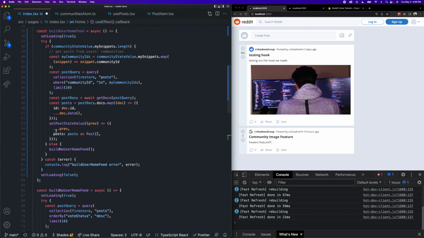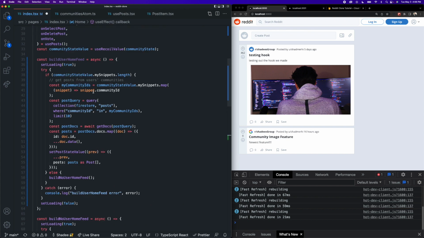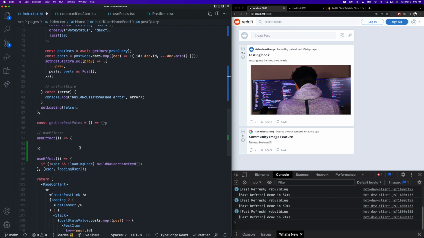Now, if we look at this function, we can see that it is fetching data based on the values inside of community state value dot my snippets, meaning that this function and the posts that we want to retrieve in this function depend on this state here, community state value dot my snippets. So we don't really want to call this function until we have fetched those snippets from the database. So that is what we're going to do down here in this use effect.